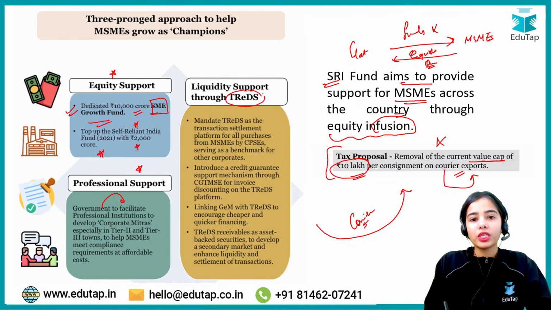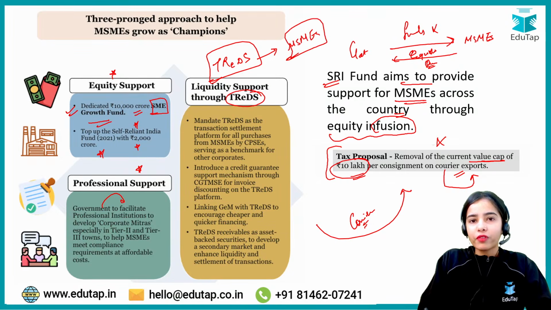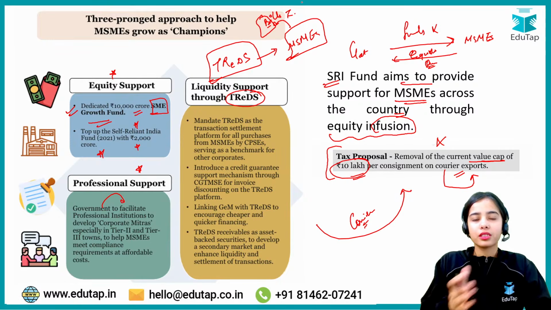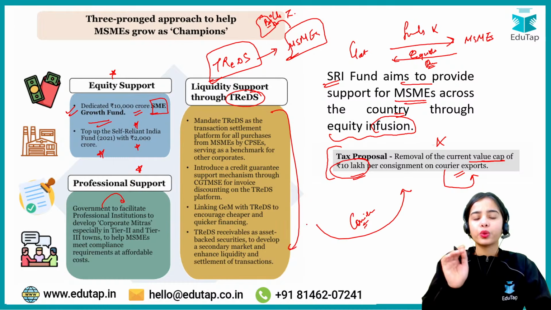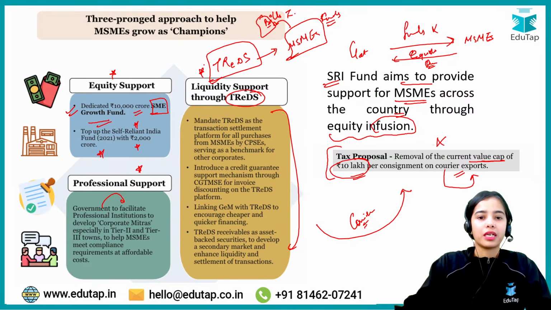As well as there is support provided to the trade receivables discounting system. This system is very important for the MSMEs to get funds against their bill invoices. We have discussed this in previous videos, or we will discuss it in the future. Basically, through the trade receivables discounting system, MSMEs can raise funds against their bill invoices. For the trades also, there are different steps that the government has taken.